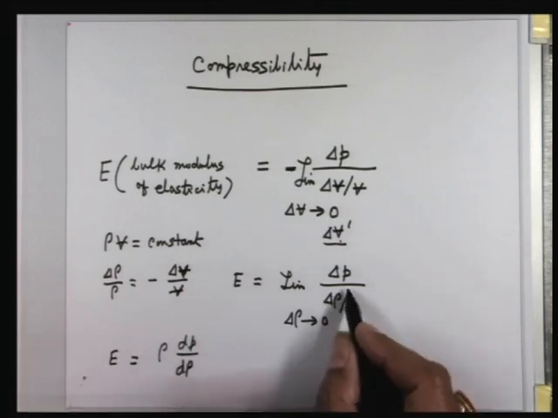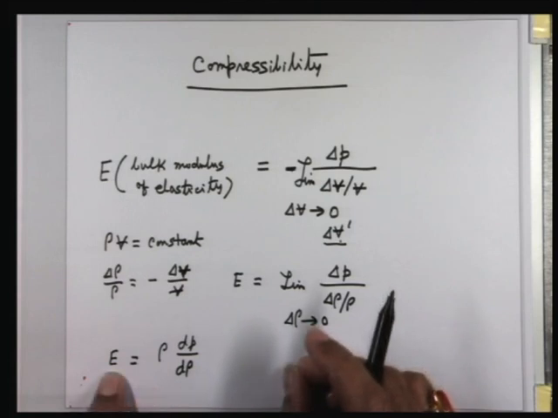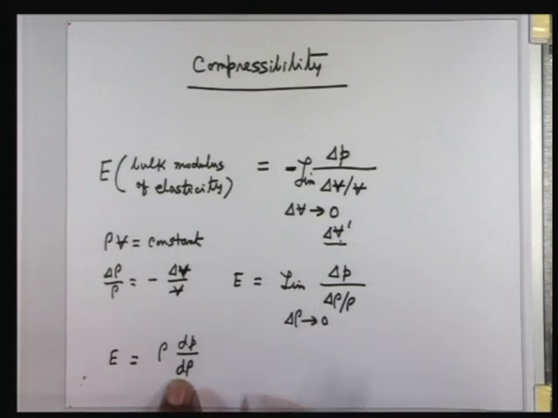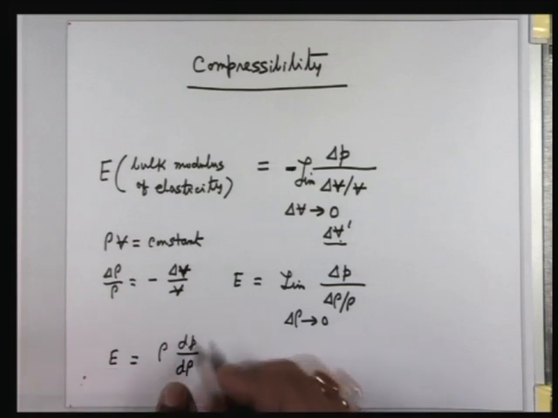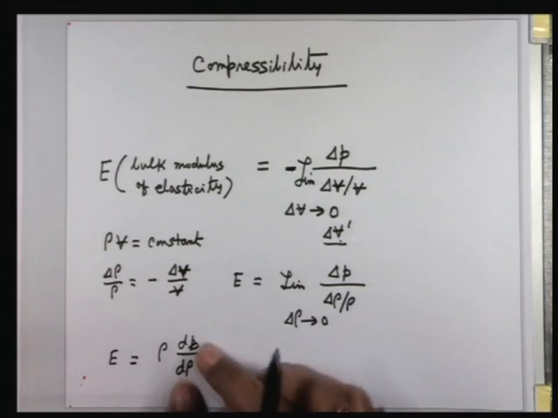So from both these equations it is clear that the value of E will signify the amount of compressibility, or the degree of compressibility, that is the change in volume or density of a substance, fluid. For example, a large value of E for a fluid requires a large change in pressure to have a given change in density.